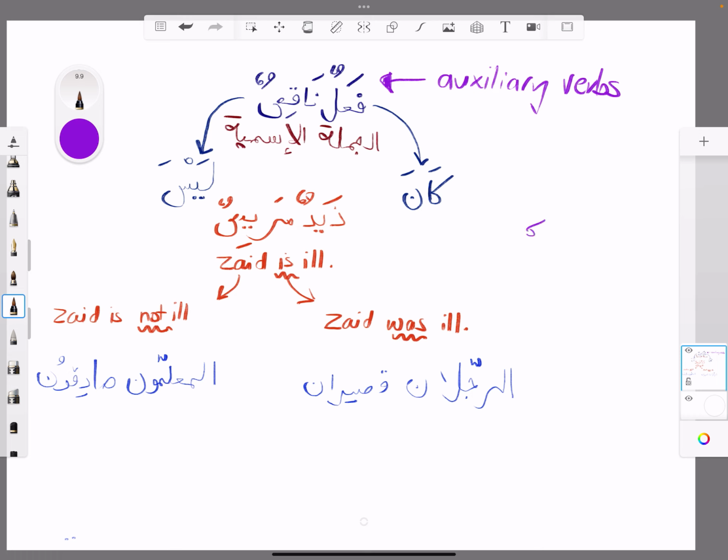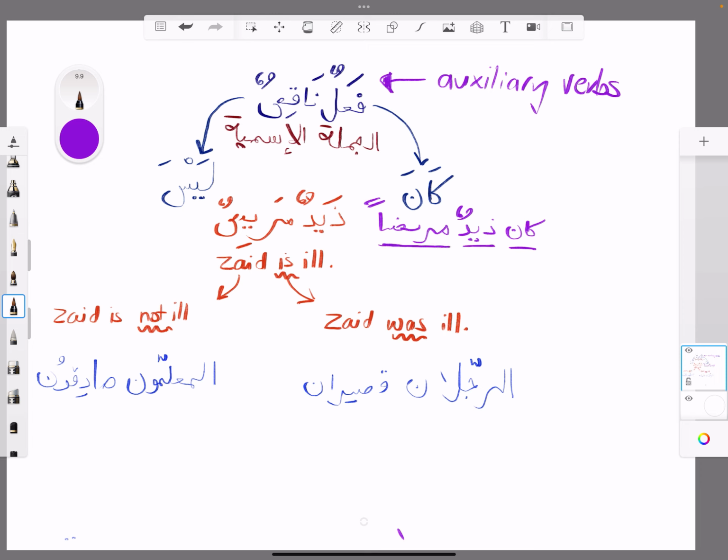I'm going to do it here, slightly smaller. You'll work out why soon. Kana. Okay, kana comes before it. Now what happens is kana Zaydun. This is very important. And watch what happens now. Kana Zaydun maridun. Okay, kana Zaydun maridun. You've noticed now that when we put kana at the beginning of a jumla ismiya, the